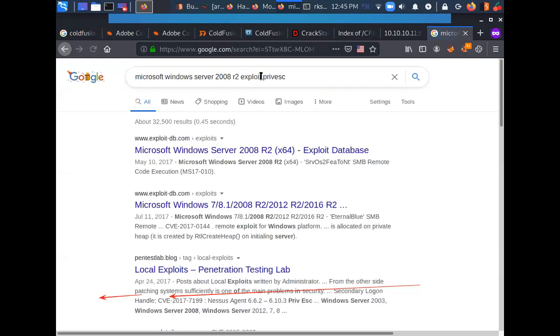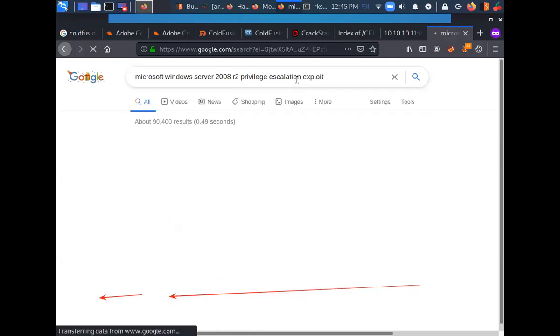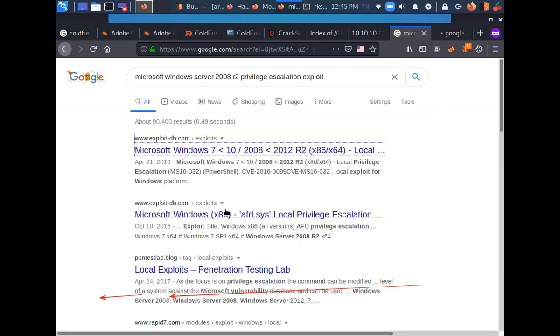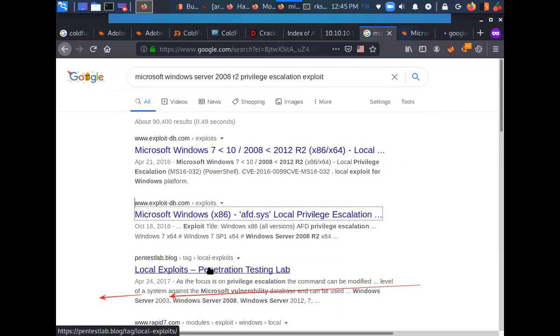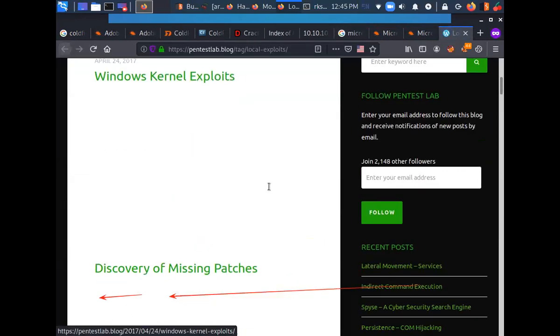Priv-esc. I can search for privilege escalation exploits, Windows 7, 2008. This is one. I can use this one as well. A lot of exploits are available. Some sort of guide is available here on Pentest Lab. I can follow this guide as well.